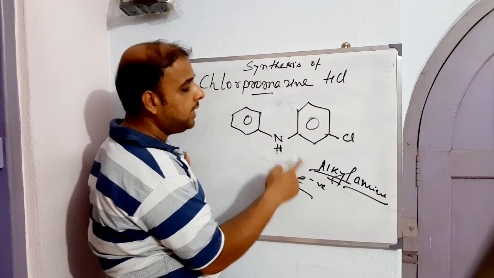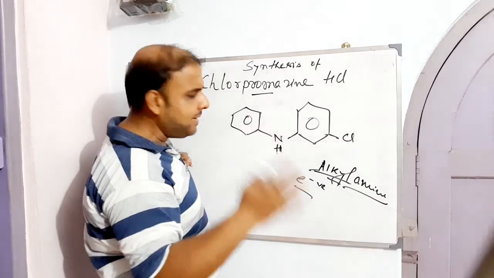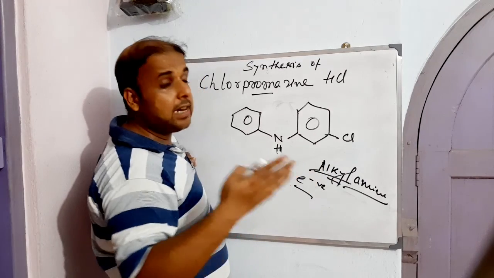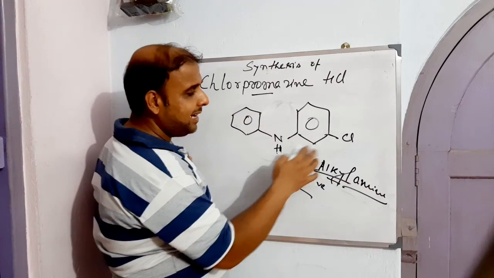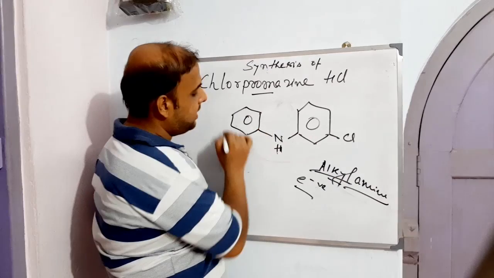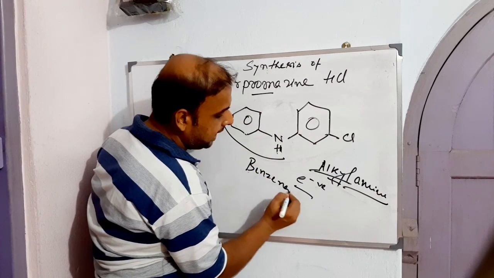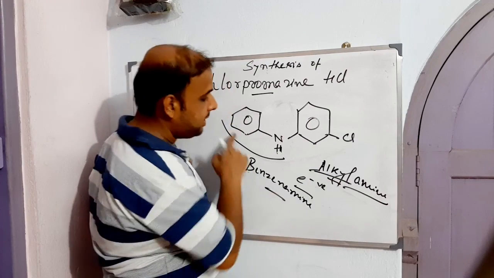So in that process, this is found to be the first one. If I say this is a benzene, or rather benzenamine, this is basically 3-chlorophenyl. It's a secondary amine. So this is the benzenamine portion. Benzenamine is found to be the parent one.